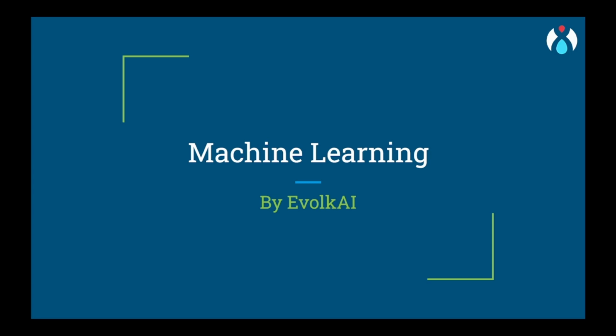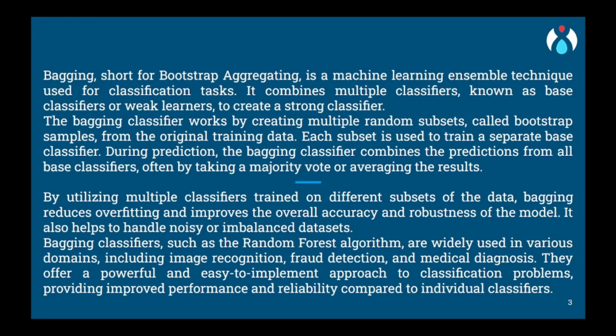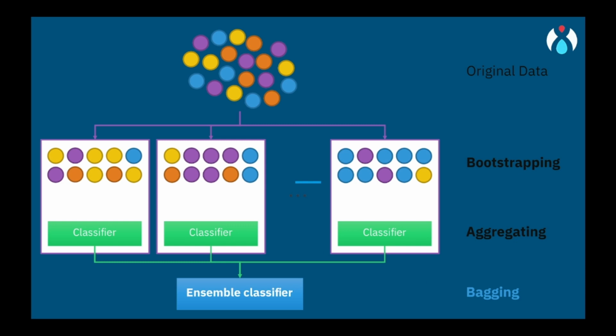Now today we will be learning about bagging classifier. So what is it? Bagging, short for bootstrap aggregating, is a technique used in machine learning to improve the accuracy and stability of a classifier. The basic idea behind bagging classifier is to create multiple different versions of a classifier and then combine their predictions to make a final decision. I'll go with the theory, and I want you to just look at this diagram.